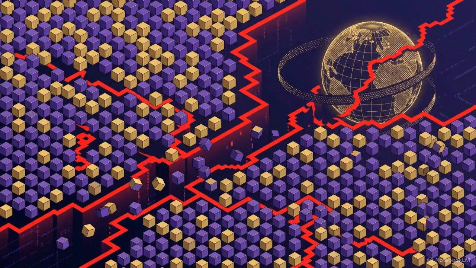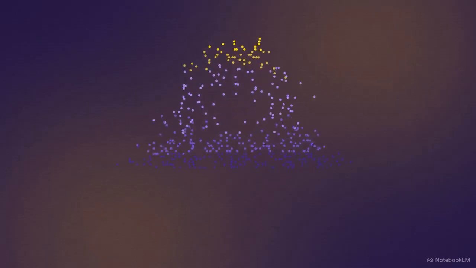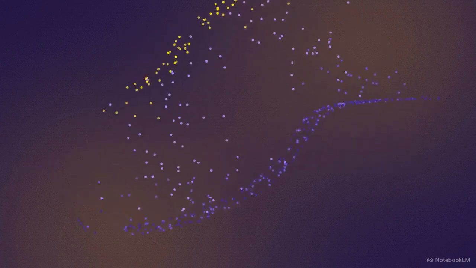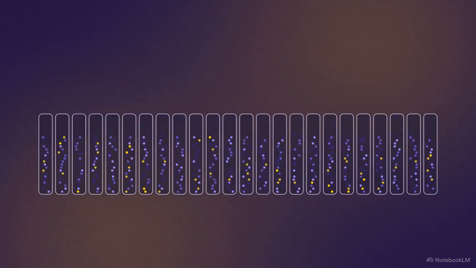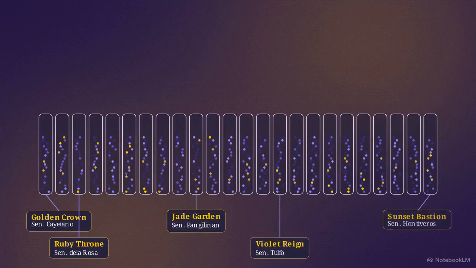To force emergent interactions, the system employs a disruption mechanic: algorithmic factionalism. The Castlemate sorting algorithm takes the 455 baseline members, shuffles them, and drops them into 24 distinct isolated groups. Each of these 24 new silos carries a real-world political anchor, tethering the randomized agents directly to a Philippine senator.